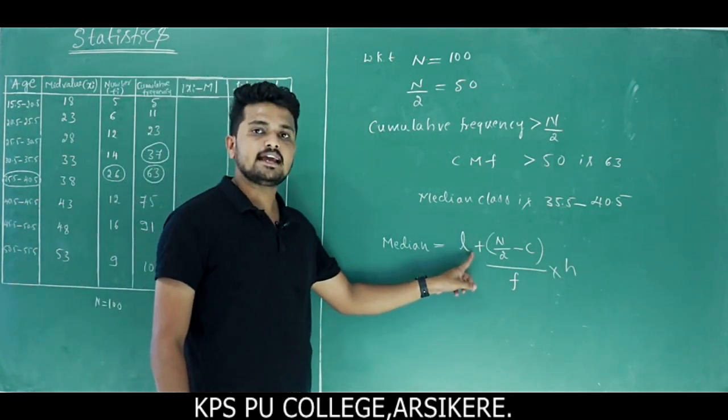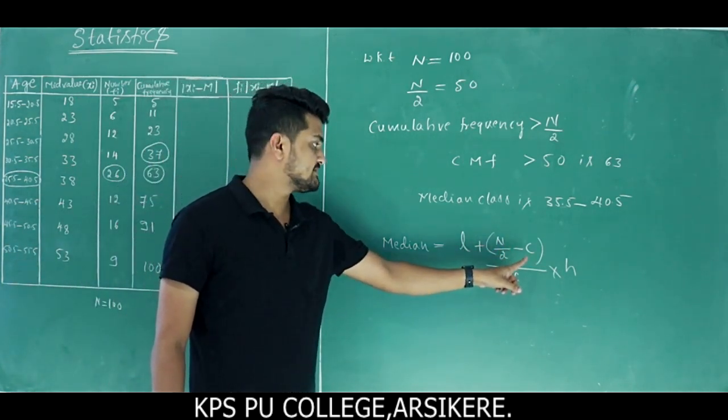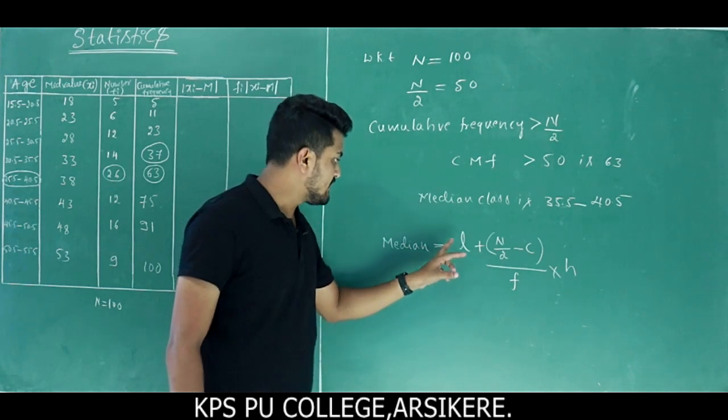Median is equal to L plus n by 2 minus C, divided by F, into H, correct? So the formula is median equals L plus n by 2 minus C divided by F into H.